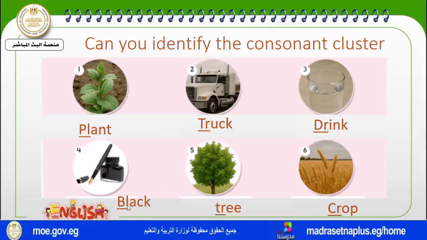B, l. Tree. T, r. Crop. K, r. These, all of them come at the beginning or in the middle or at the end? Yes. In these words, the consonant cluster comes at the beginning of the word.